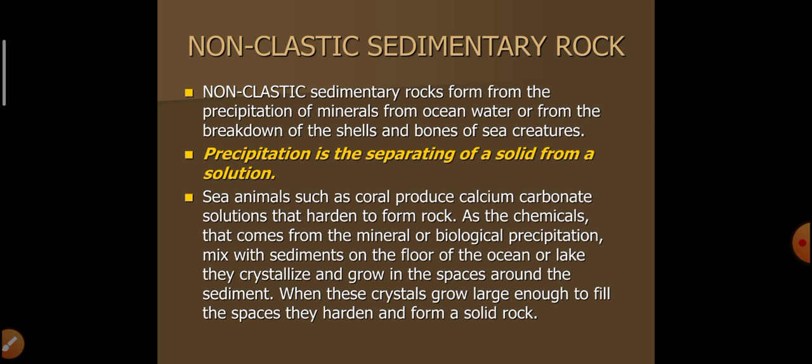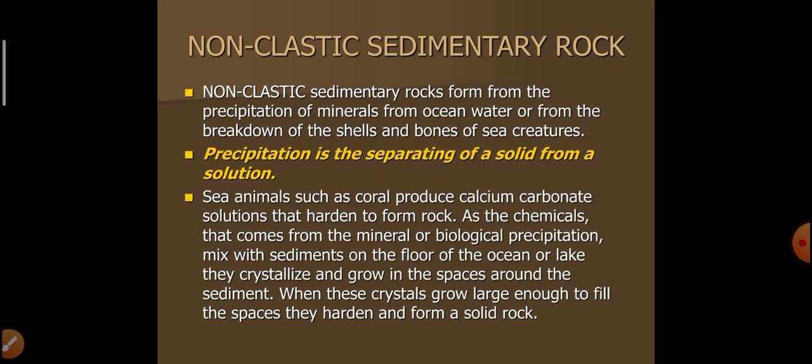Non-clastic sedimentary rocks form from the precipitation of minerals from oceanic water or from the breakdown of the shells and bones of sea creatures. Precipitation is the separating of a solid from a solution. Sea animals, such as coral, produce the calcium carbonate solution that hardens to form rocks.